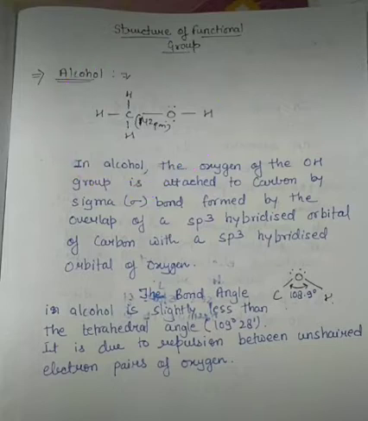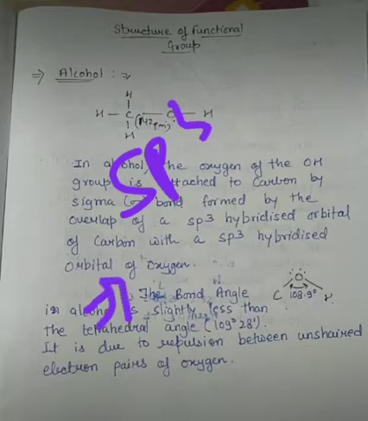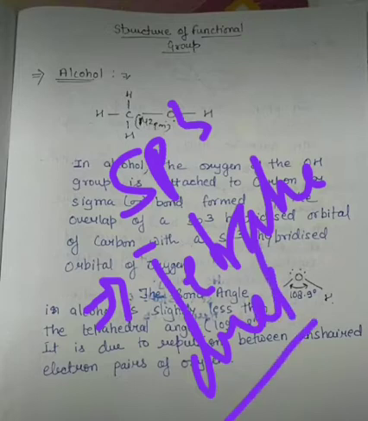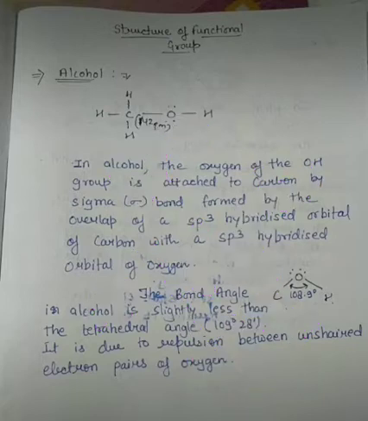What you have to remember is that sp3 hybridization gives tetrahedral geometry, but in this case the bond angle is lesser in comparison to the tetrahedral angle.